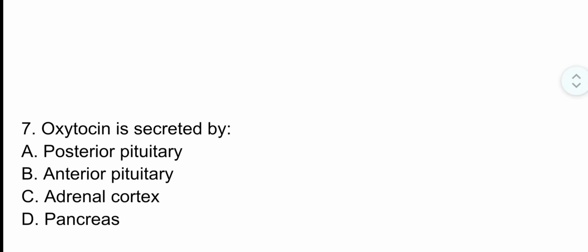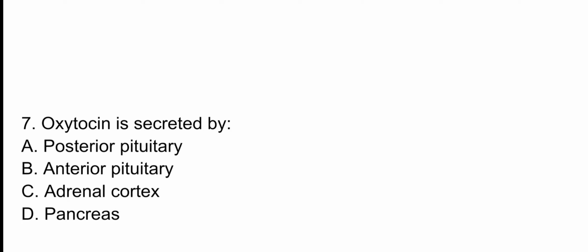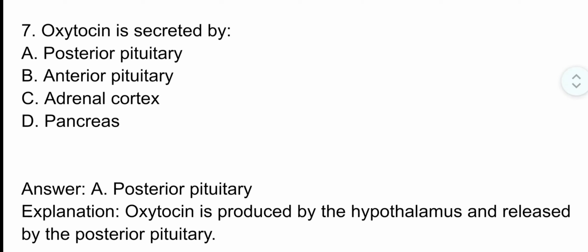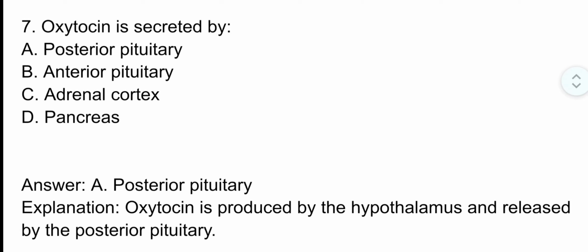Question number 7. Oxytocin is secreted by. The correct option is option A, posterior pituitary. Oxytocin is produced by the hypothalamus but released by the posterior pituitary.